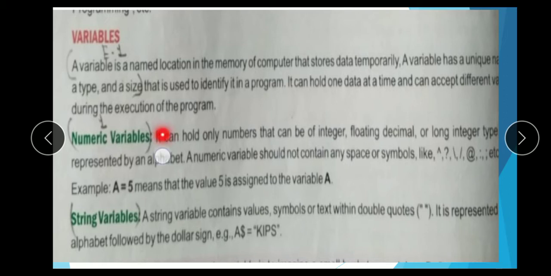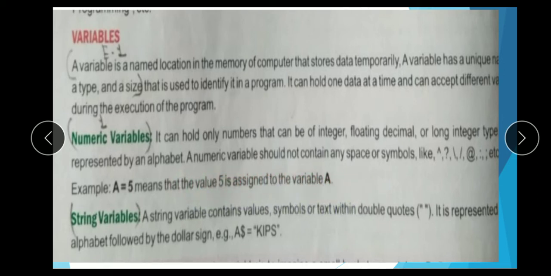A numeric variable can hold only a number, which can be of integer, floating, decimal or long integer type, represented by an alphabet. A numeric variable should not contain any space or symbol. A numeric variable cannot accept space or any symbol like @, question mark, etc. For example, a equal to 5 means that the value 5 is assigned to the variable a.